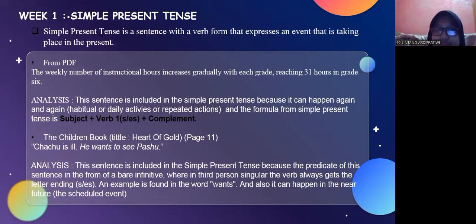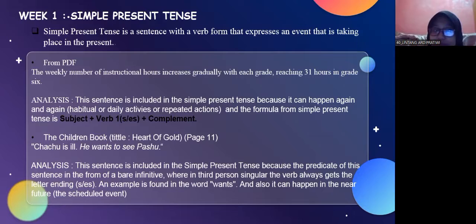My analysis is that this sentence is included in the simple present tense because it can happen again and again, habitually or as a daily activity or repeated action. And the formula for simple present tense is subject plus verb 1, with s or es, plus complement.